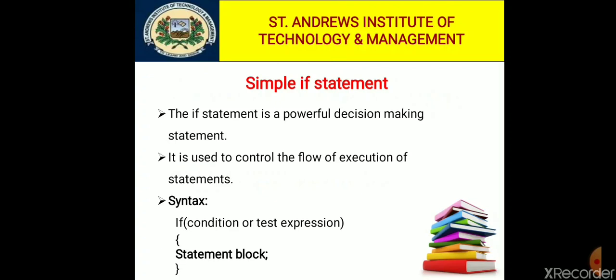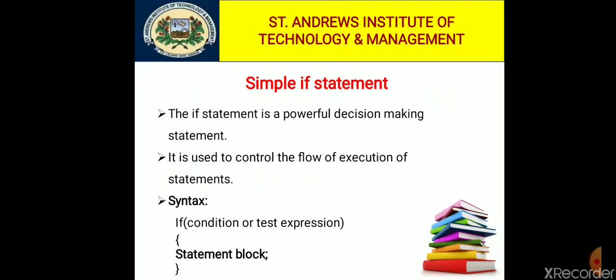After that, using curly braces, the statement block to be executed if the condition is true is mentioned here, and it is automatically executed if the condition is true. So the statement block is executed only when the condition is true. In case the condition is false, the compiler skips the lines within the if block. It does not execute anything. It skips the whole block, and only if the condition is true is the statement block executed.